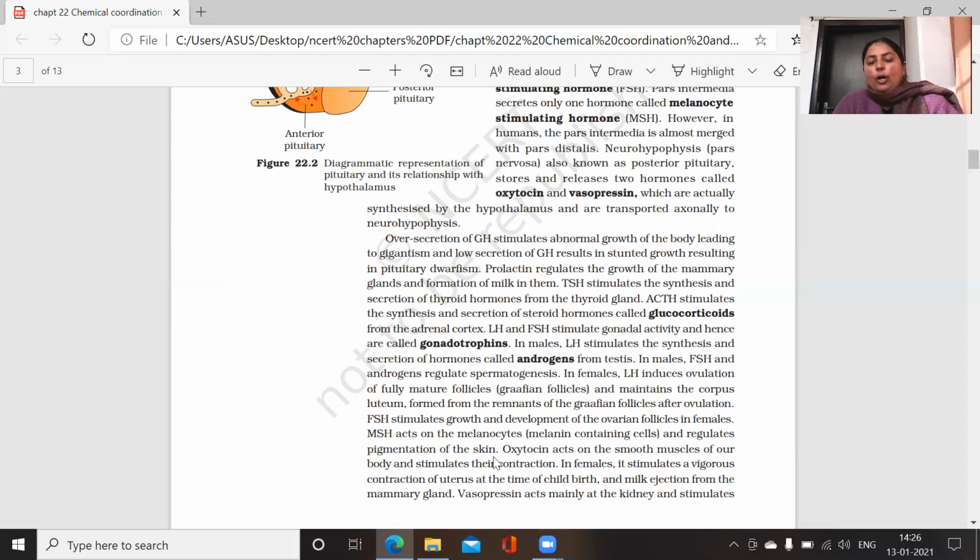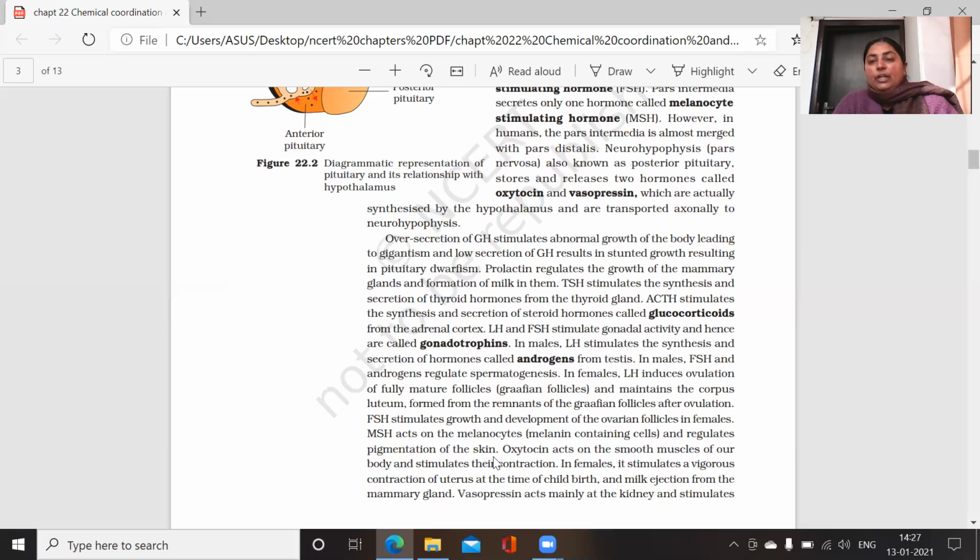Luteinizing hormone stimulates the synthesis and secretion of androgens, which are the male sex hormones, from the testes. In males, FSH and androgens jointly regulate the process of spermatogenesis, that is the formation of sperms. And what task do they perform in the body of the female?